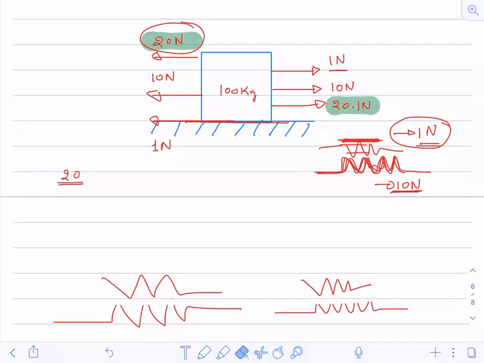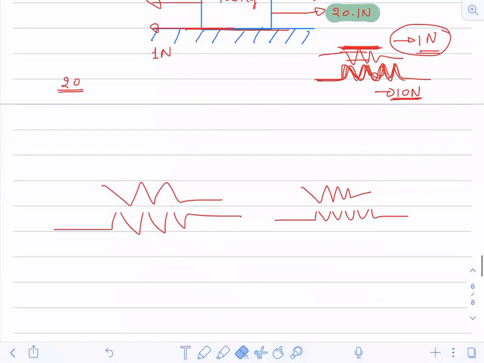Understood? So I'll try to divide the complete situation into two different parts. First part is the body at rest, till roughness or irregularities are intact.